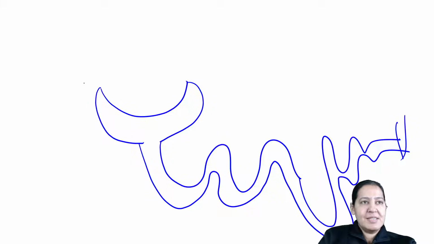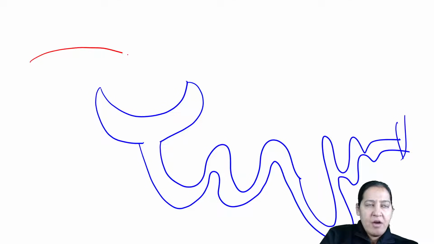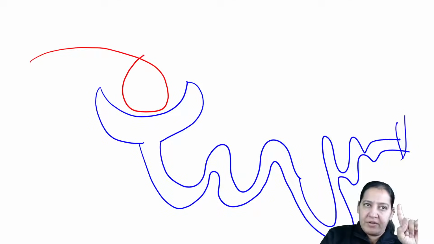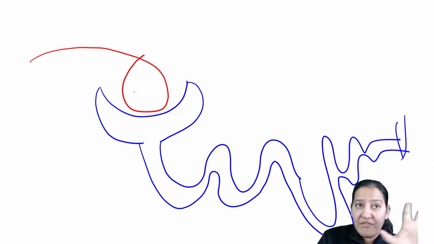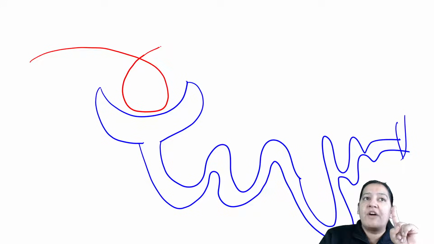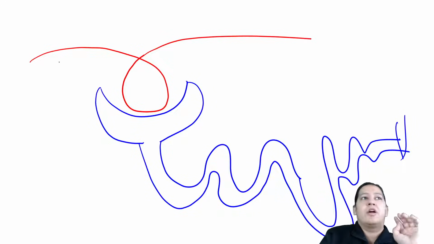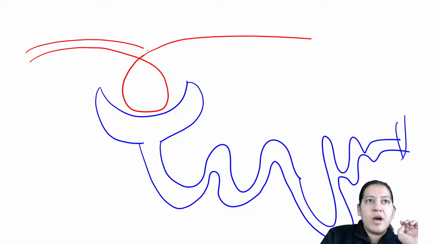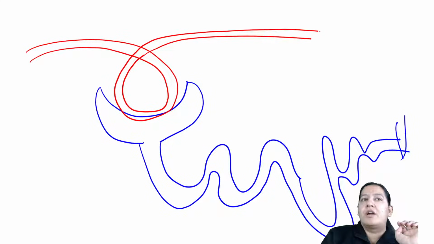So listen, this is the afferent arteriole coming, forming a tuft. I am drawing only one tuft. There are multiple tufts of capillary, but for the sake of understanding, I am drawing only one. So this is the tuft of capillary, emerging out as the efferent arteriole. So this is the afferent arteriole coming here, forming a tuft of capillary and emerging out as the efferent arteriole. Let me label it. You have to understand it crystal clear.